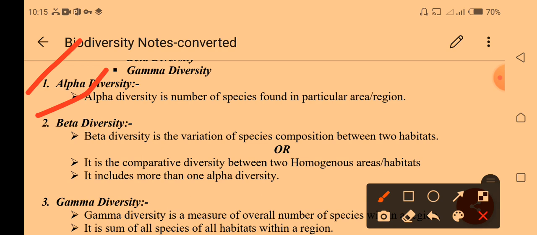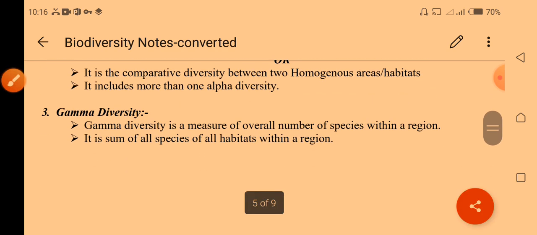In alpha we learned the number of a particular species found in a particular area, but in beta diversity we can compare alpha diversities, like the alpha diversity of Hyderabad compared with Thar Parkar, which is totally different. In beta diversity we compare the diversity of two regions or habitats.